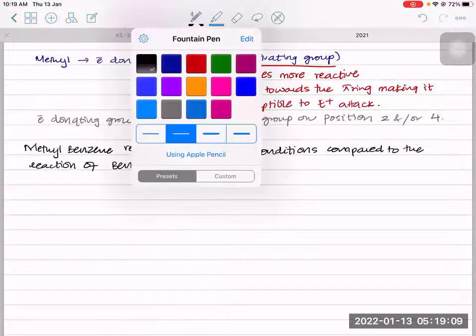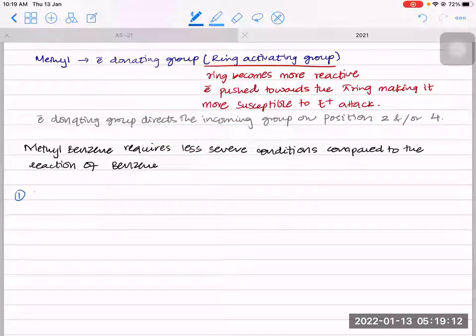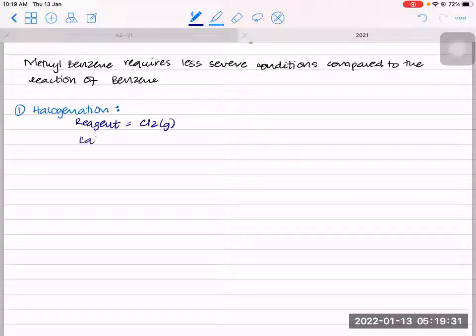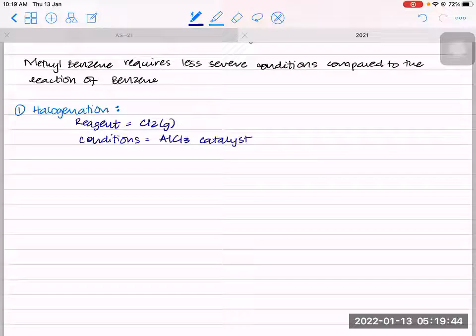Now let's see the first reaction, that is halogenation. Now, if you remember the halogenation of benzene, first thing you had to do was make an electrophile. And what was the reagent? The reagent required was chlorine gas in the presence of a catalyst. So the catalyst or the conditions are AlCl3 catalyst. So you require AlCl3 catalyst. Now let's see the products.